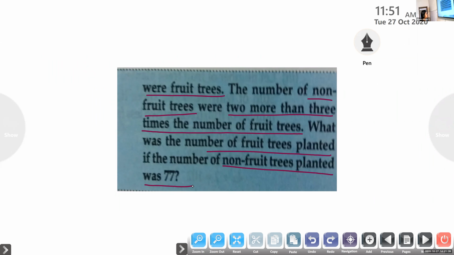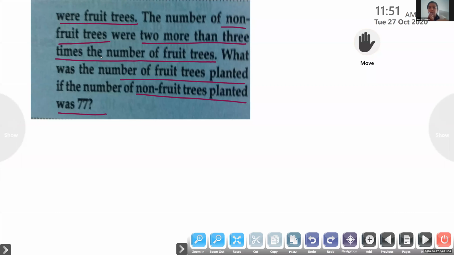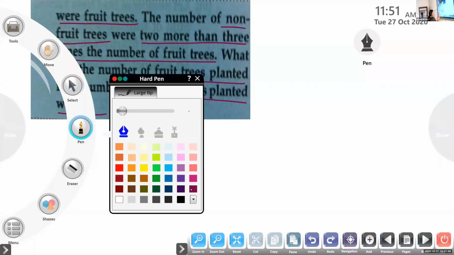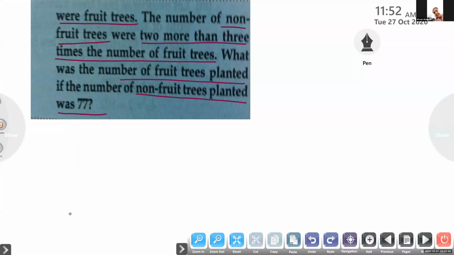Some of them were fruit trees. The number of non-fruit trees was 2 more than 3 times the fruit trees. Find out x. x is equal to 25.